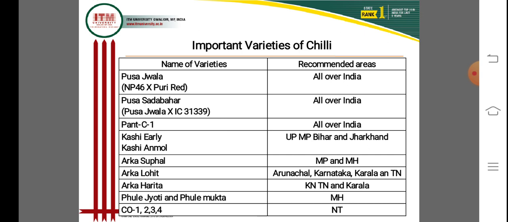Arka Harit is for Haryana, Karnataka, Tamil Nadu and Kerala. Phule Jyoti and Phule Mukta are varieties recommended for Maharashtra, and CO1, CO2, CO3 and CO4 are recommended for Tamil Nadu.